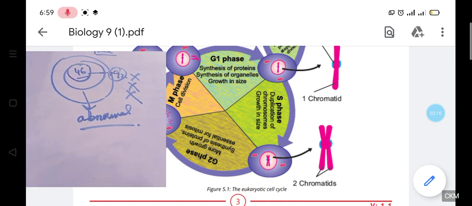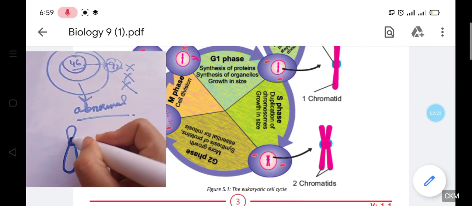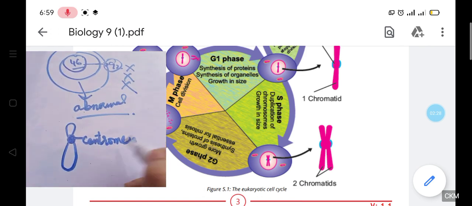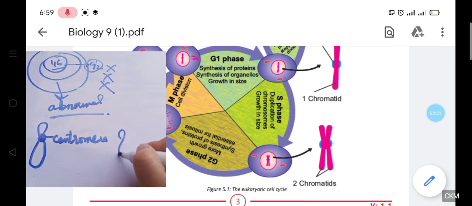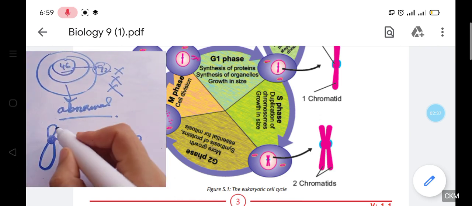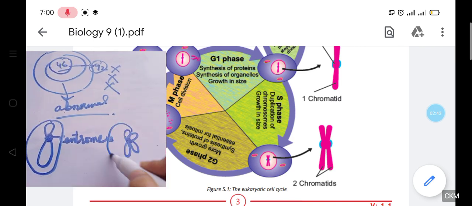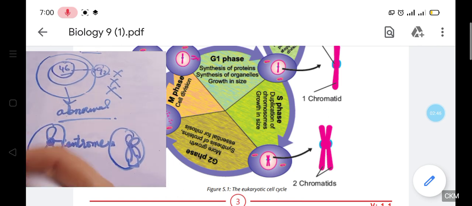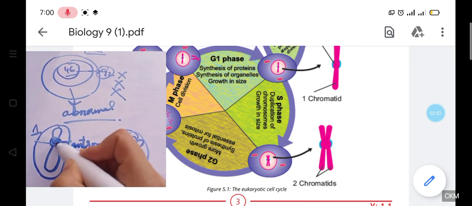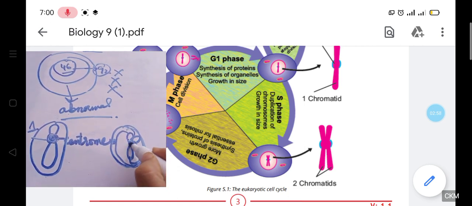Now students, what does this actually mean? Listen to me very carefully. This is a chromosome, and this is the centromere. Similarly, this is also a chromosome having a centromere. Basically, this is a chromosome having one chromatin, and this is a chromosome having two chromatin. This is considered one chromosome because it has one centromere. Similarly, this is considered one chromosome because it has one centromere.